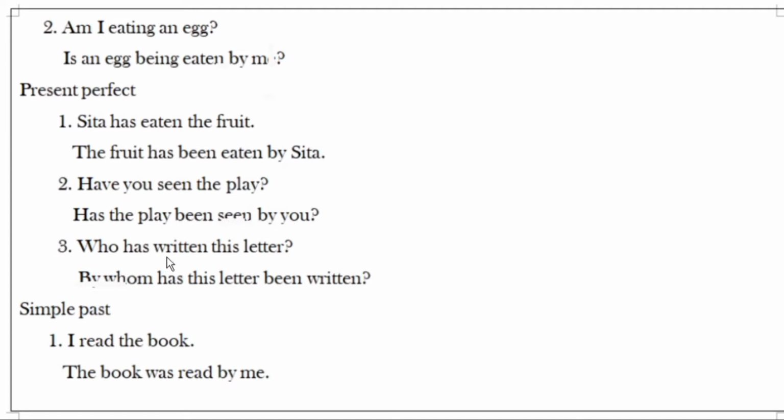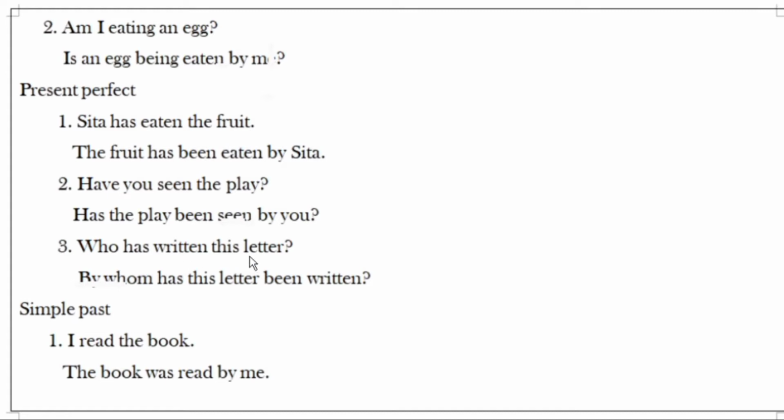And another one: who has written this letter? By whom has this letter been written? Whenever a WH interrogative question comes in active voice, we have to change it like this.